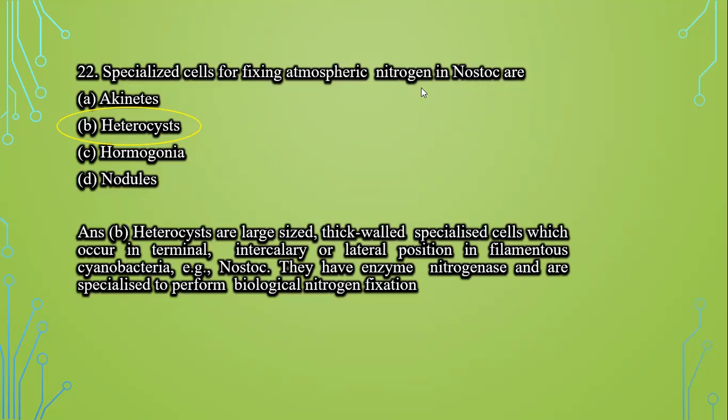Specialized cells for fixing atmospheric nitrogen in nostoc are akinetes, heterocyst, hormogonia, and nodules. Now we know that these heterocysts are large size, thick walled, specialized cells that occur in the terminal, intercalary, or lateral position in filamentous cyanobacteria, example nostoc. They have an enzyme nitrogenase and they are specialized to perform biological nitrogen fixation. So this heterocyst is the correct answer.